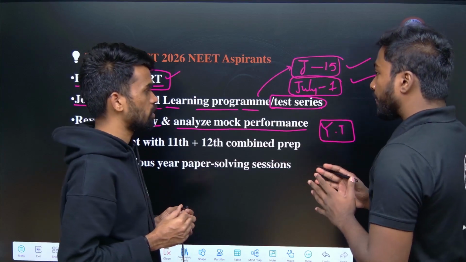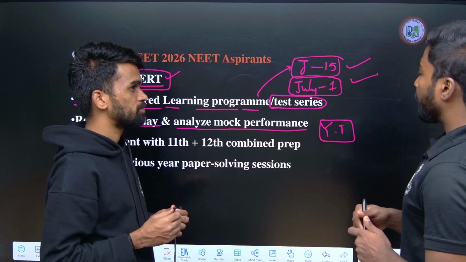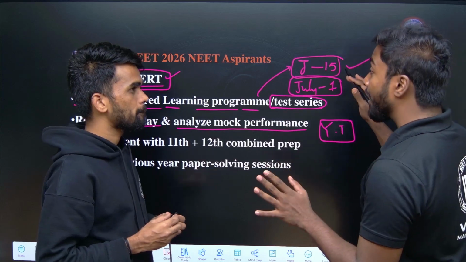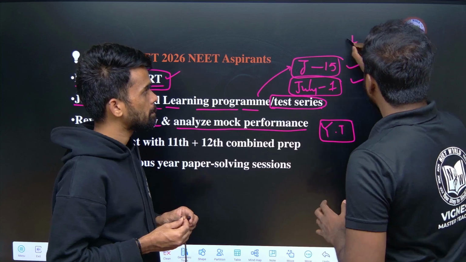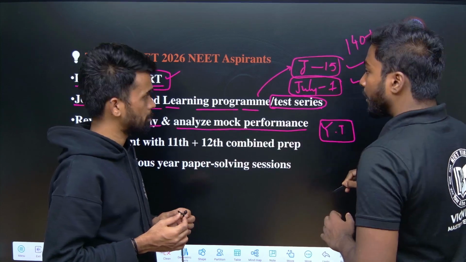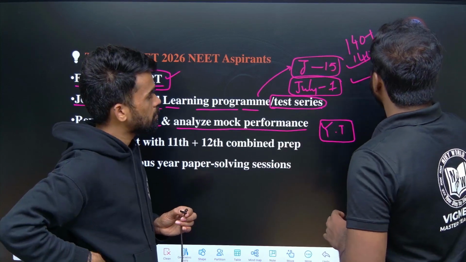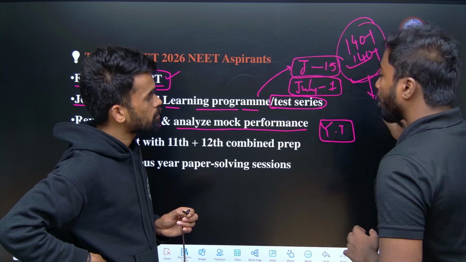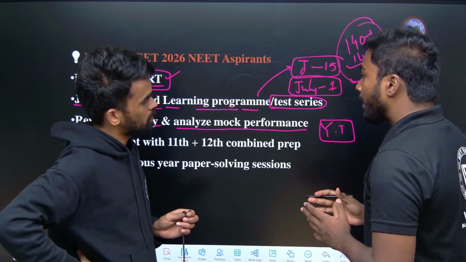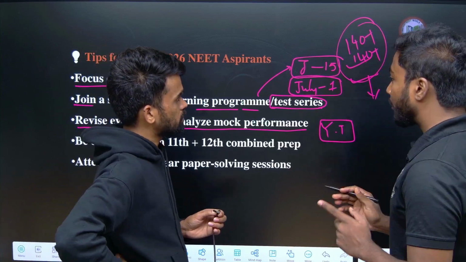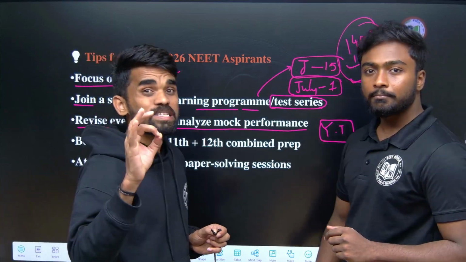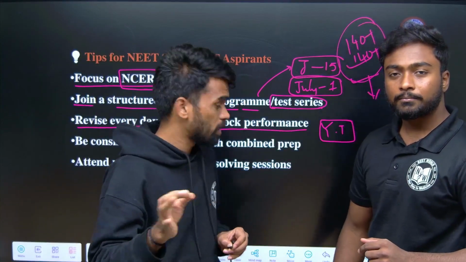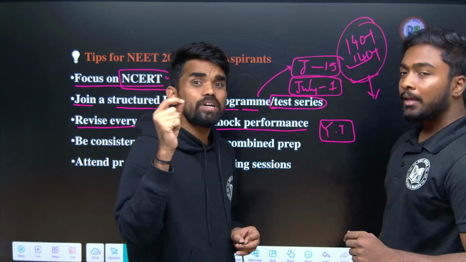For NEET, for example, if students are having difficulties in chemistry as well as physics, you need to aim for a minimum of 140 plus. If we take the top important topics, he will be able to solve it. And then a 100 days marathon is there for physics as well as chemistry. So we are going to launch a 100 days marathon where we will be doing all the important topics.